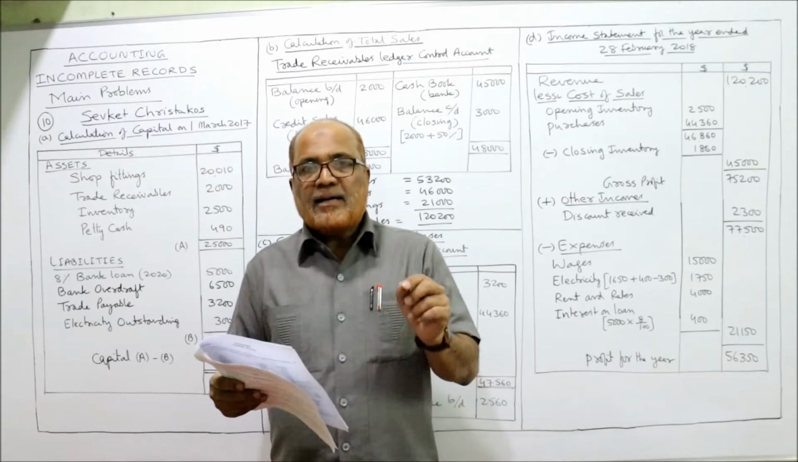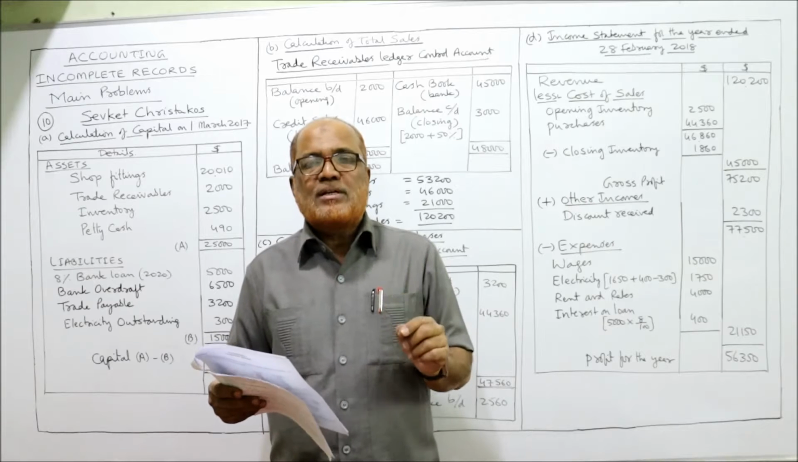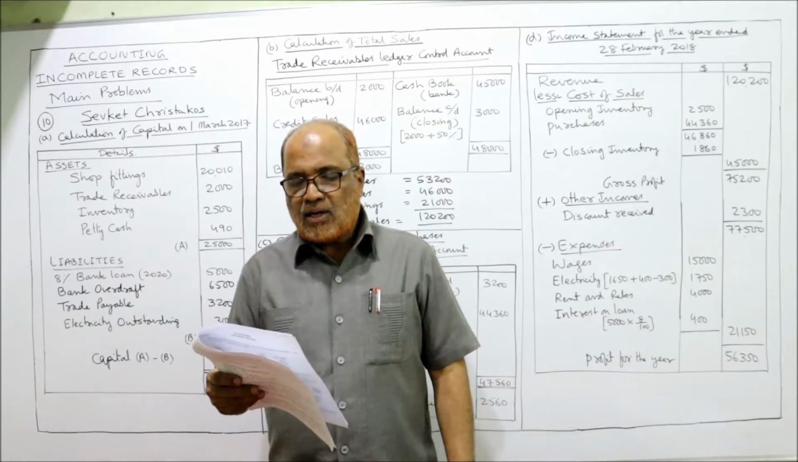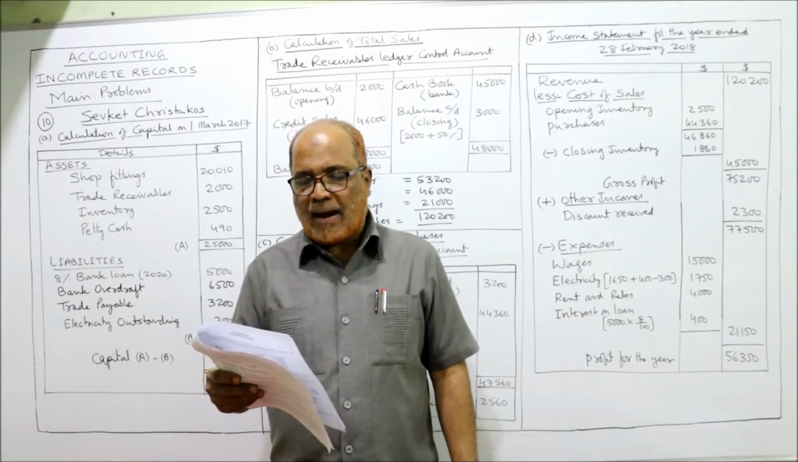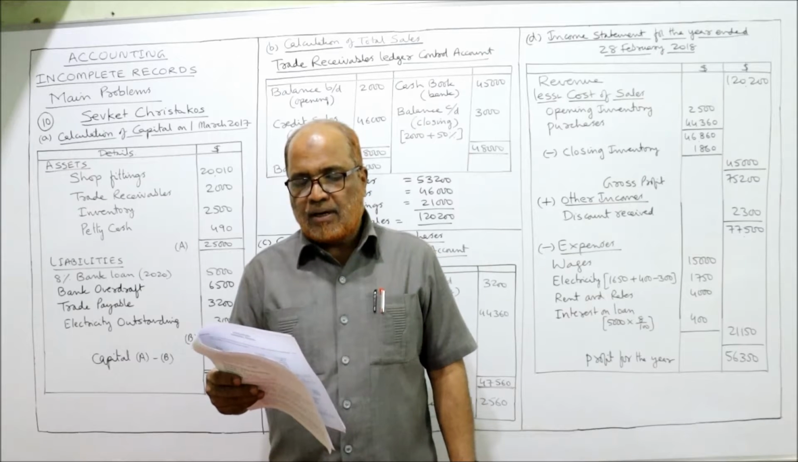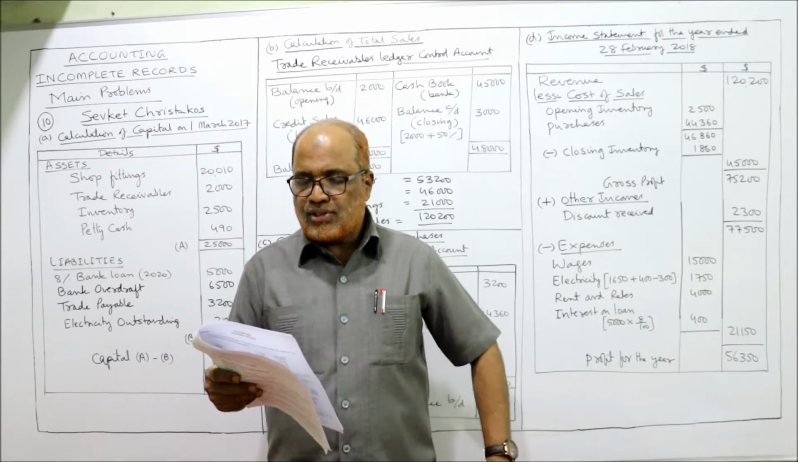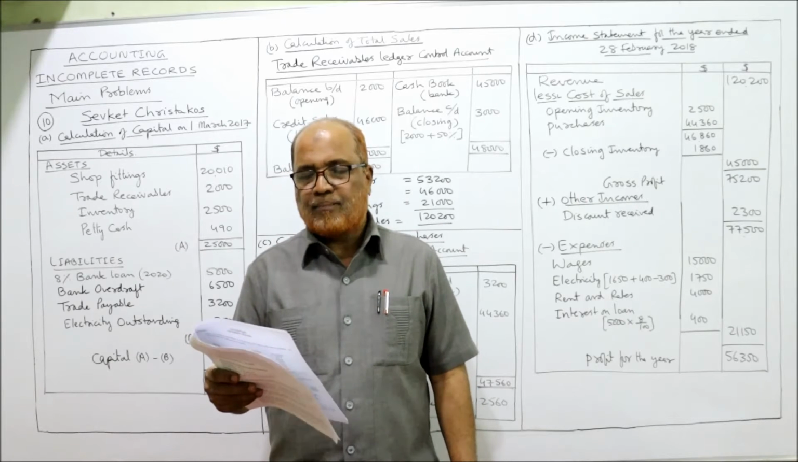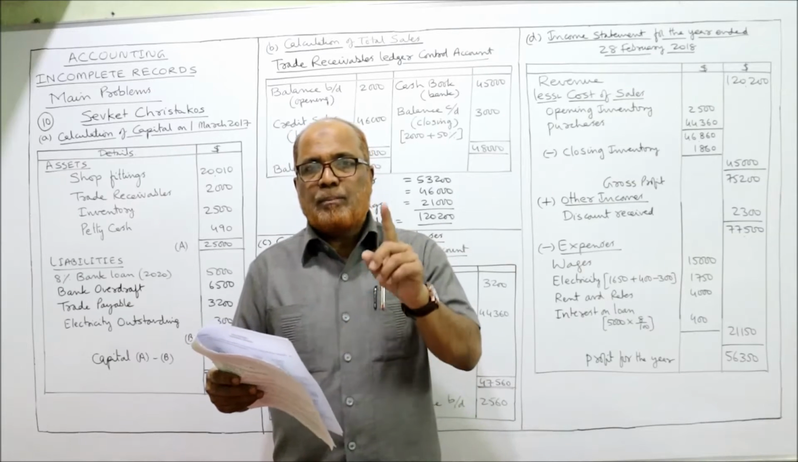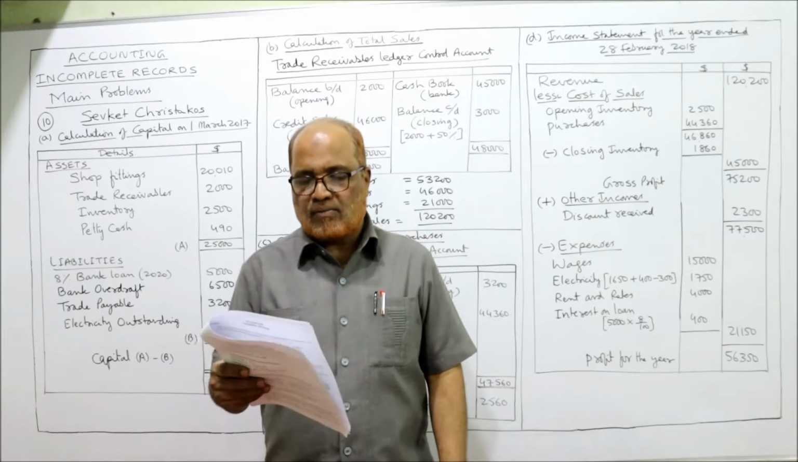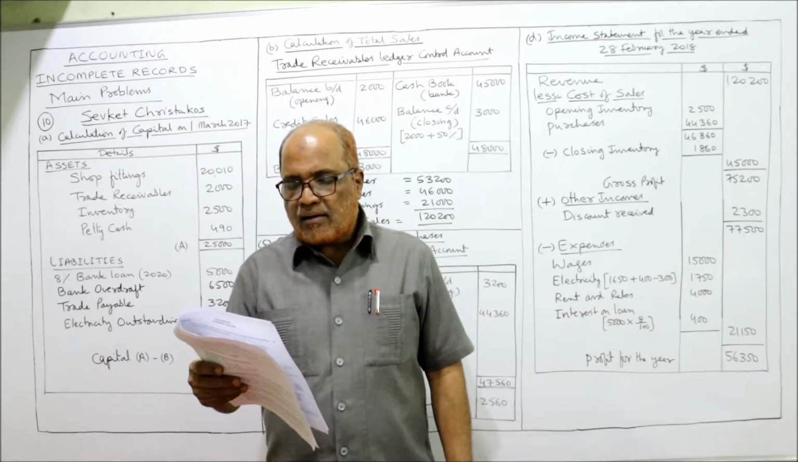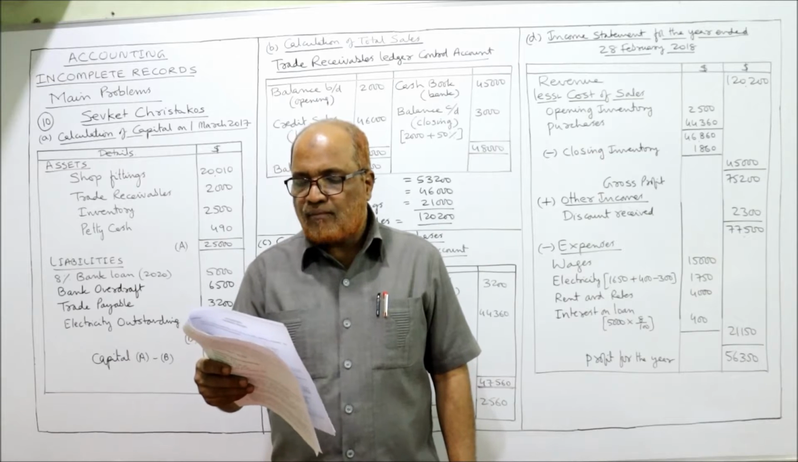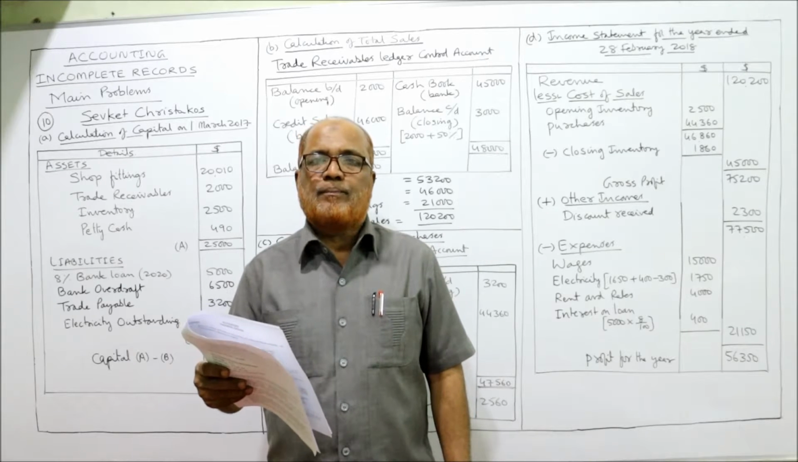Now, the data on 1st March 2017, beginning of the year: 8% bank loan 2020, bank overdraft, trade payable, trade receivable, electricity outstanding, petty cash, shop fitting valuation and inventory. These are all the items given at the beginning of the year, 1st March 2017. Required: calculate Sevket's capital on 1st March 2017.